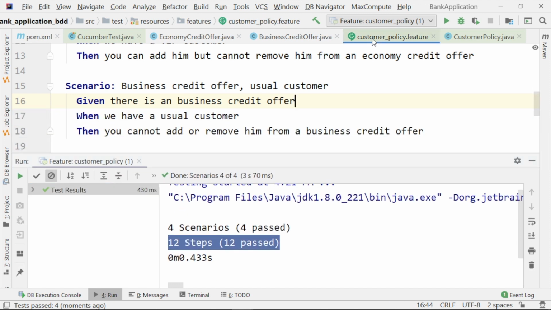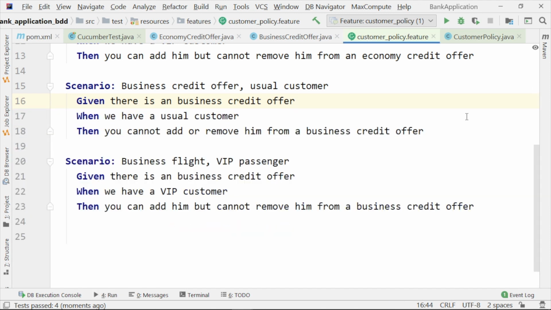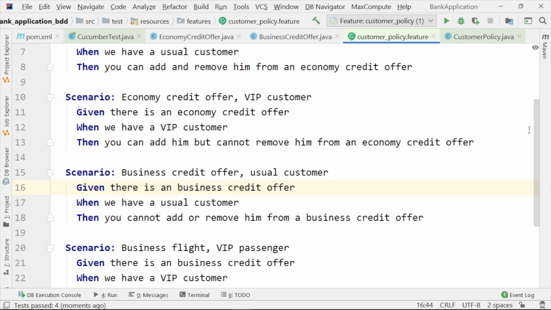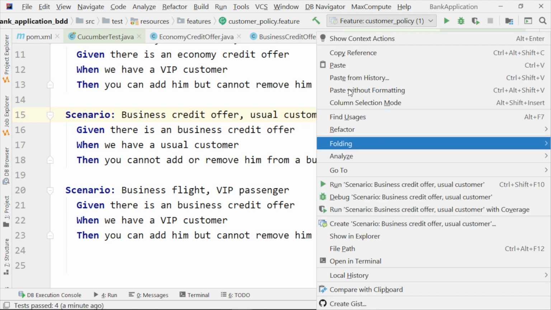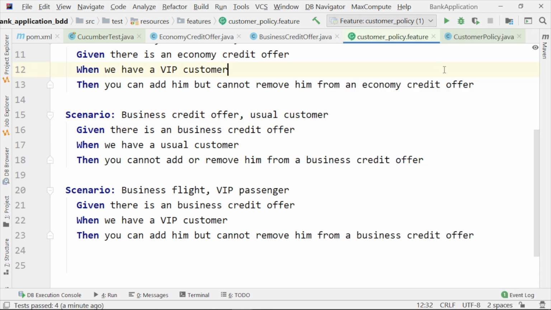They correspond to everything that is to be found here. So you also see here a big advantage. A non-technical or less technical person like a business analyst can run the feature file very easily. Just right click and we have executed this customer policy feature directly.